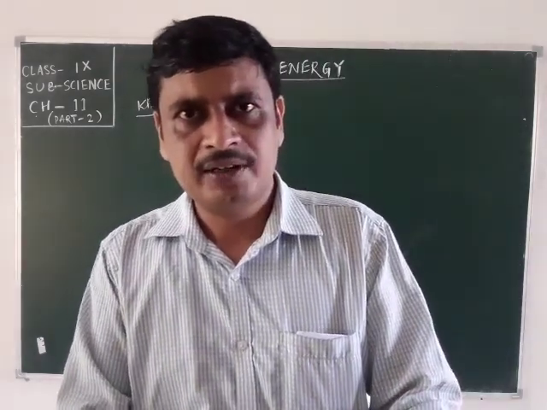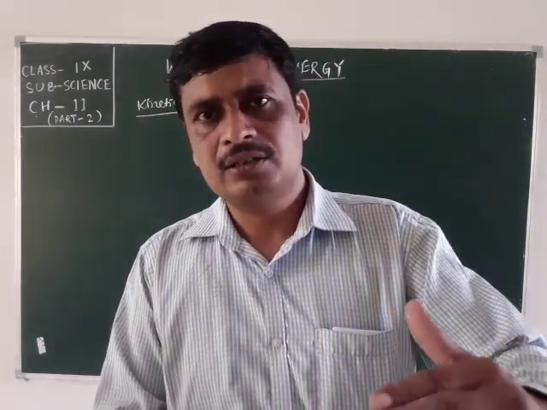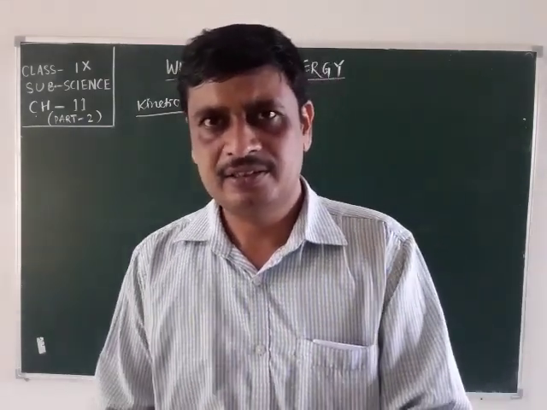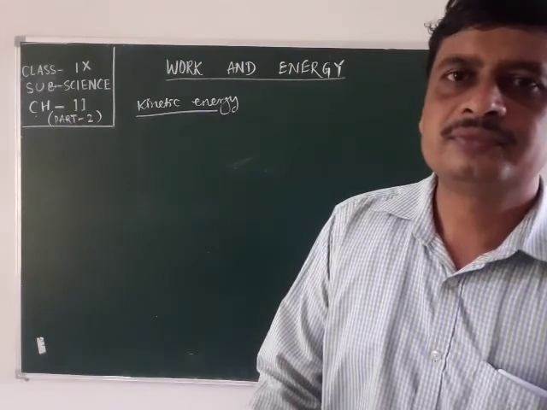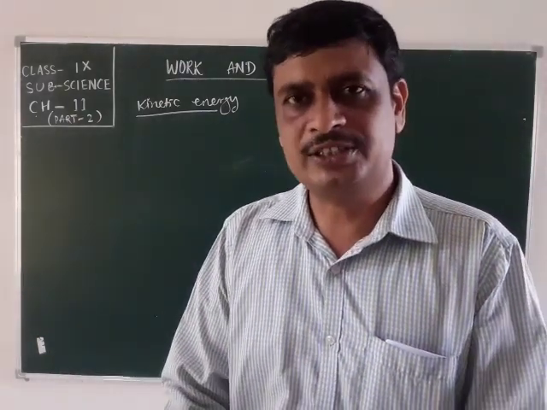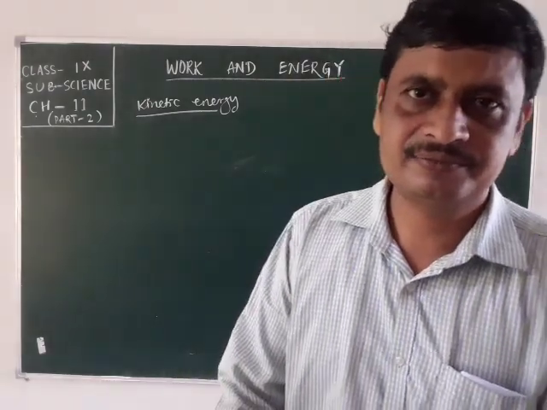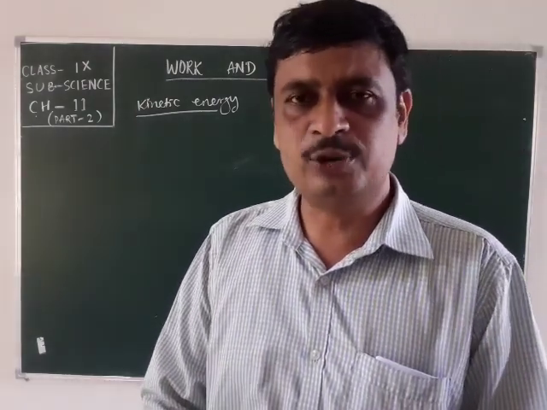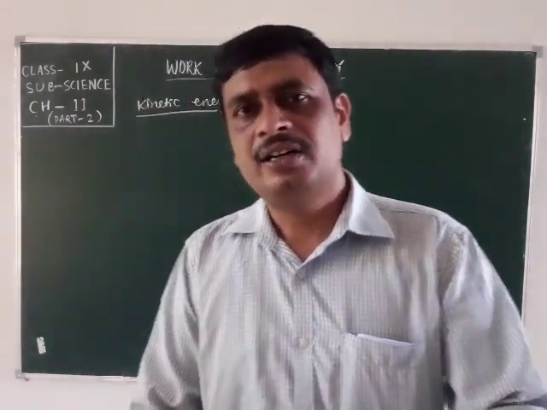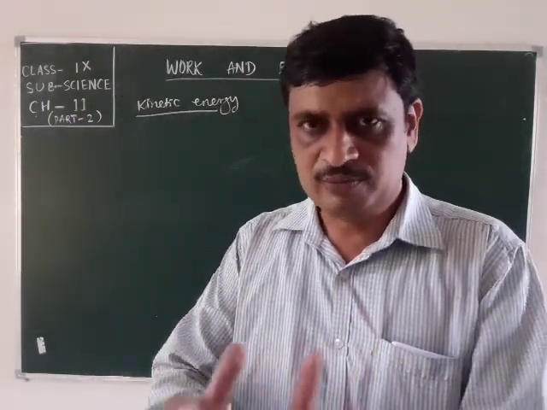When water falls on the blades of a turbine, the blades start to rotate and generate electricity in a hydroelectric plant. It is due to the energy possessed by that fast moving water.